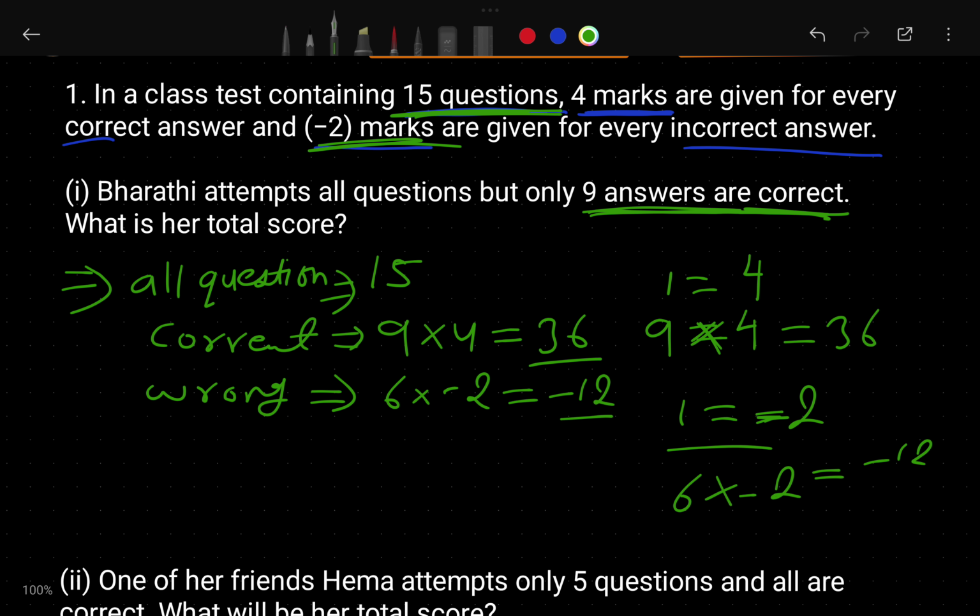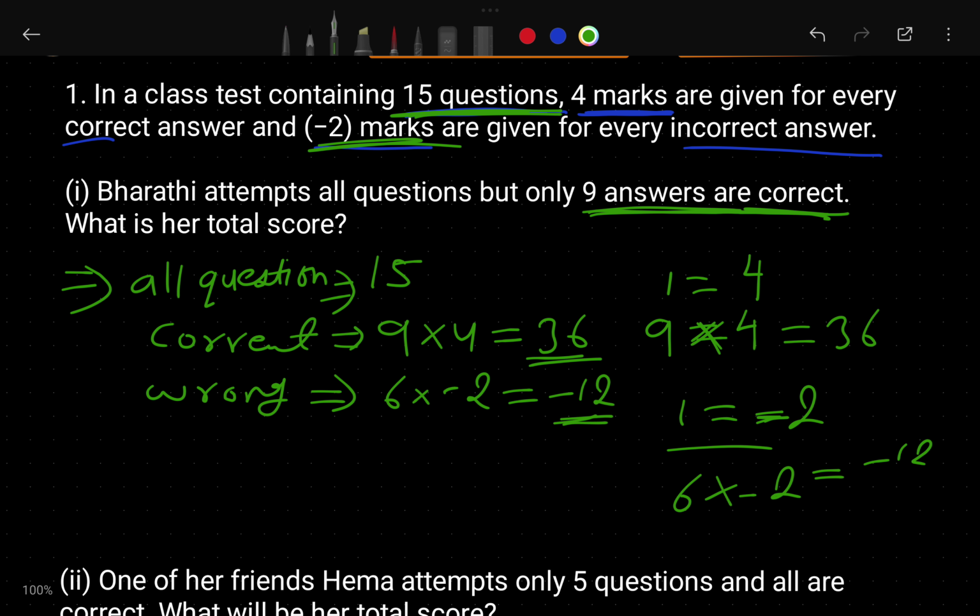Here the teacher is telling us that 9 he got correct and 6 he did wrong. How many marks did he get for the 9 correct? 36 marks. If he did wrong, how many marks? -12. But what is the total score? How much did the girl get? Will you not write 36? No, because 36 is for the right ones, but she also did some wrong.